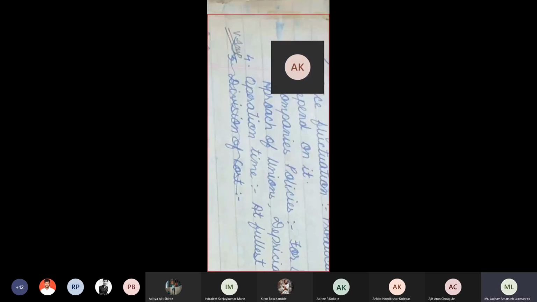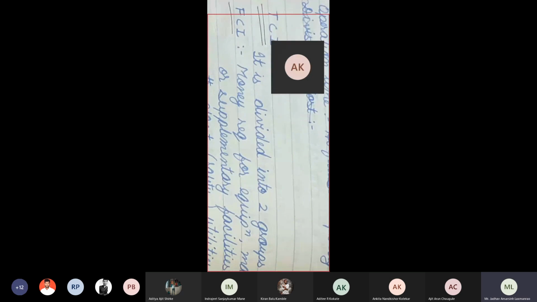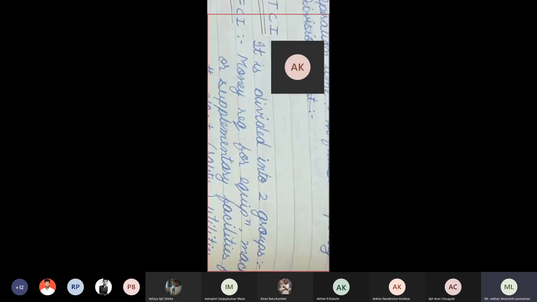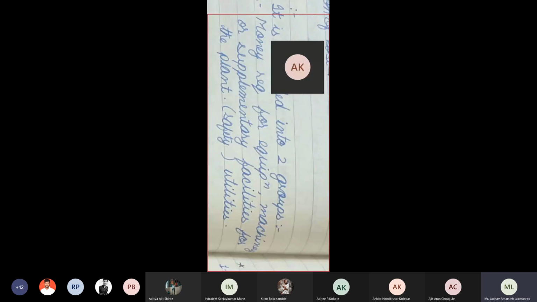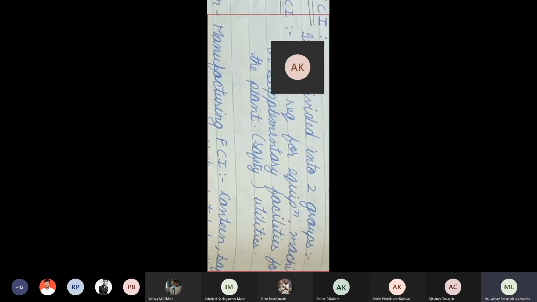What do you mean by TCI? Okay. So TCI is divided into two groups or two types. Okay. FCI. So money required for equipment, machinery, or supplementary facilities for the plant, safety, utilities is known as FCI.